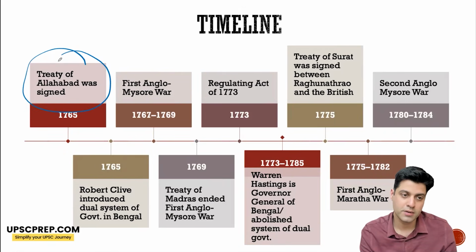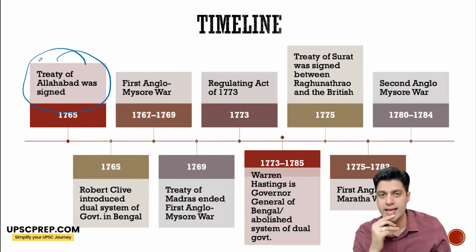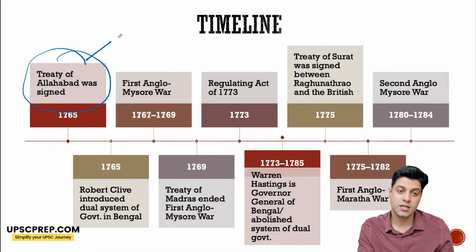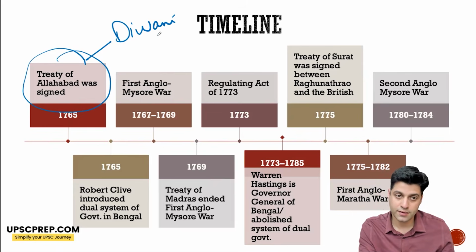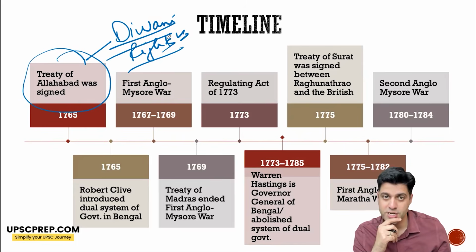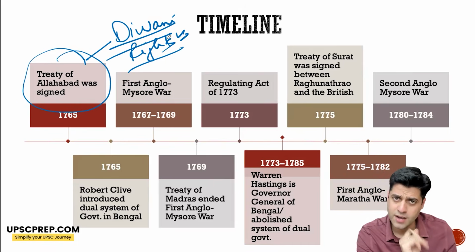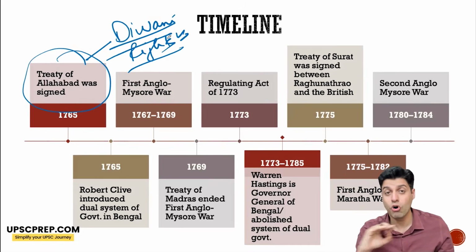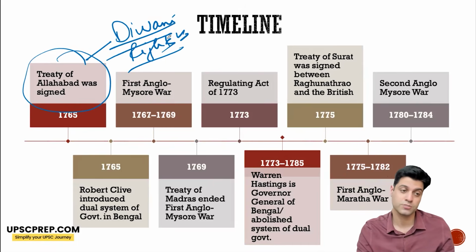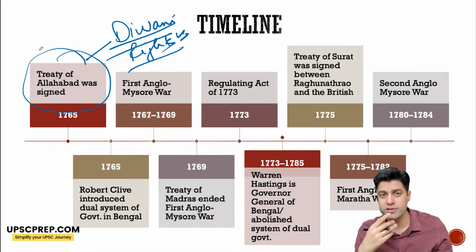Treaty of Allahabad is signed with both Shuja-ud-Dawla as well as Shah Alam II. Shah Alam II, through this, gives Diwani rights to the English East India Company. That is revenue collection rights. They have the right to collect revenue now. Even though there is a Nawab, the right to collect revenue of the state is with English. On the other hand, Shuja-ud-Dawla also signs, where he gives up some of his territory, but basically the defense of Awadh now comes with English.